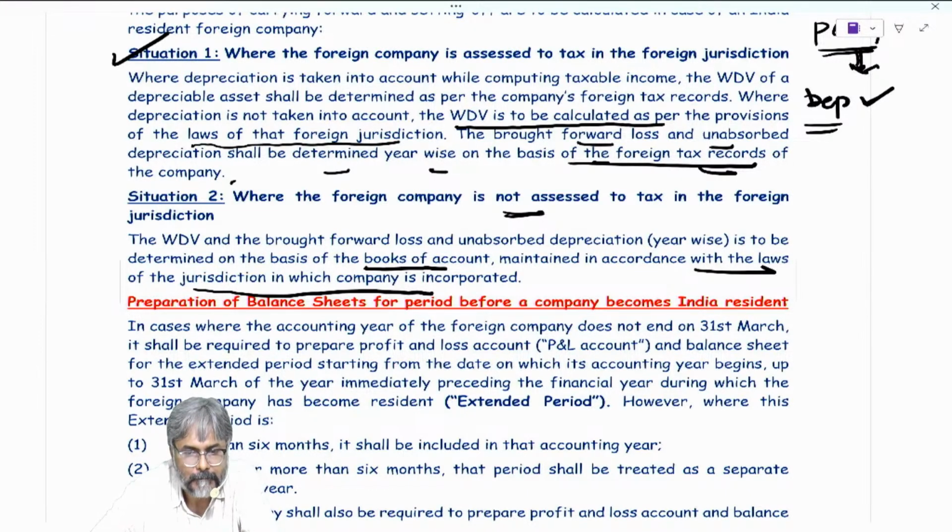Which value? You can see for yourself: the WDV, brought forward losses year-wise and the unabsorbed depreciation as per the books. If you don't have a tax law in that foreign country, then as per the books that they would have maintained, you pick up the data and that is what will be considered for subsequent calculation.